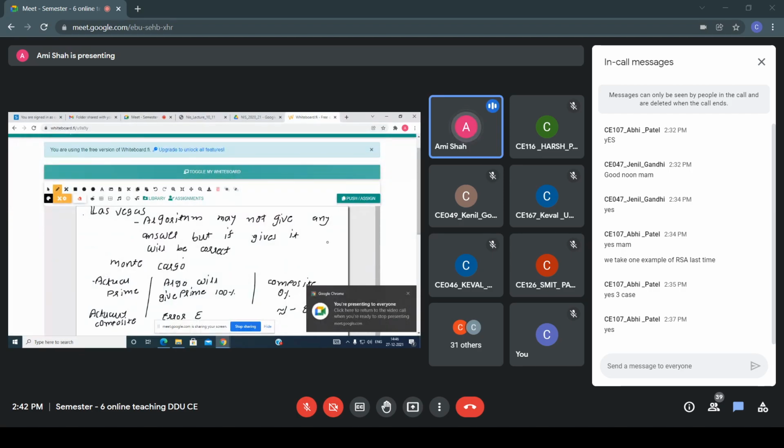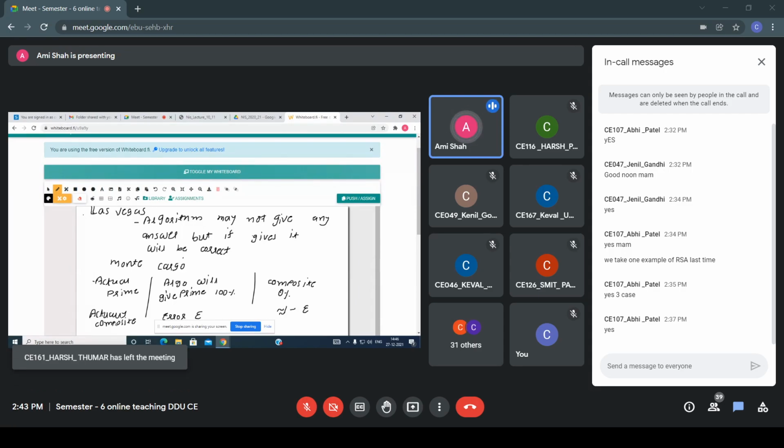So listen, in the case of Las Vegas, the algorithm may not give any answer, but if it gives, it will be correct. While here, basically the purpose is to find out whether the number is prime or not. So if actually a number is a prime, the algorithm will give prime that is 100%, right? But composite it is 0%, and actually the number is a composite.